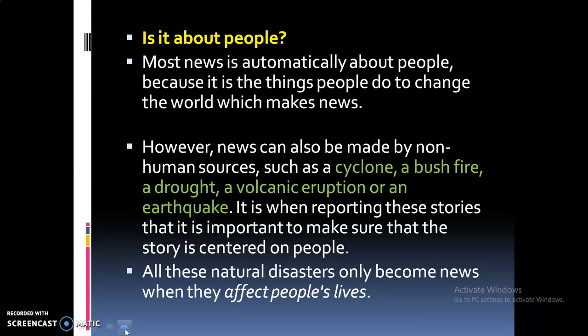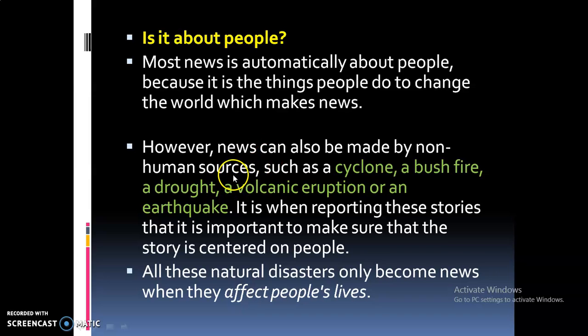And the last one is, is it about people? We show interest only to read about people. What happens to our people? What happens to the man who met with an accident? Okay, so is it about people? Most news is automatically about people, because it is the things people do to change the world which makes news. However, news can also be made by non-human sources.